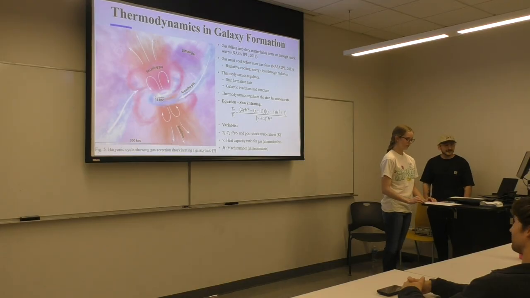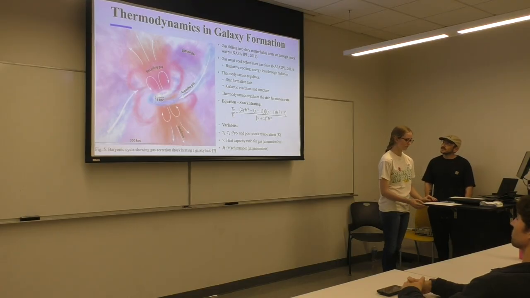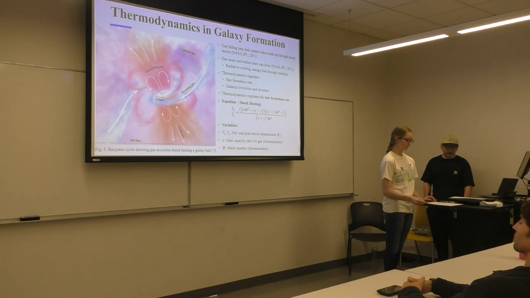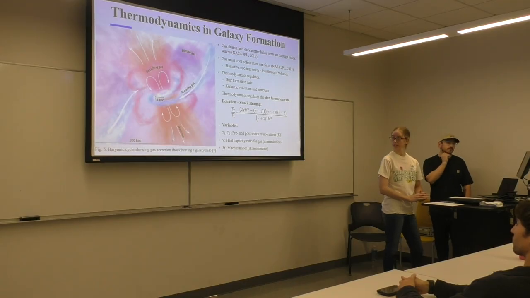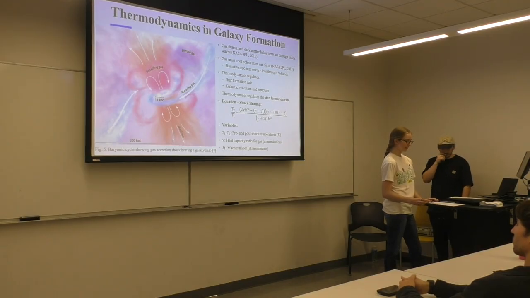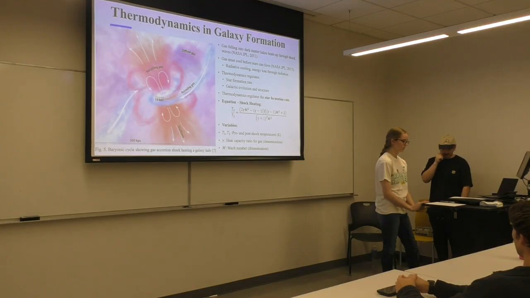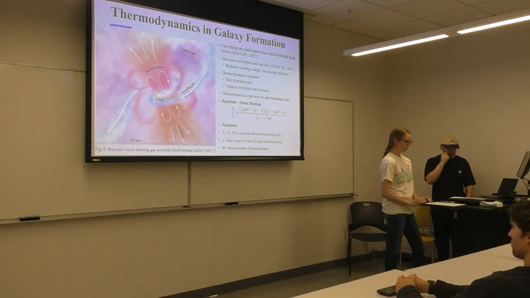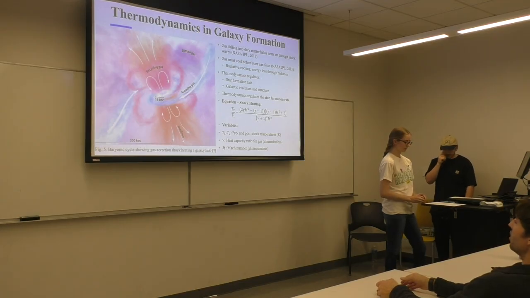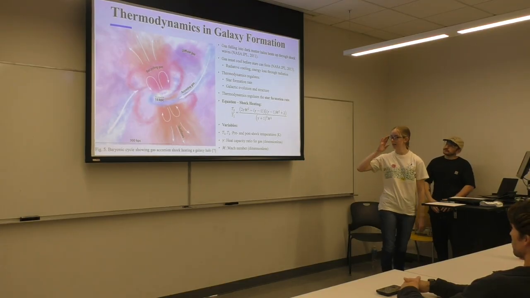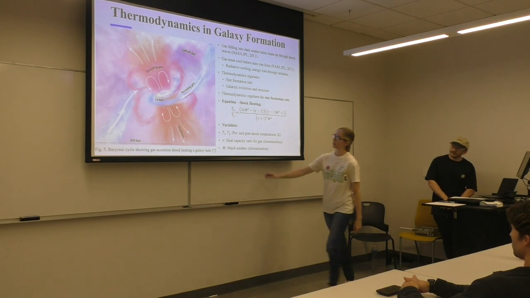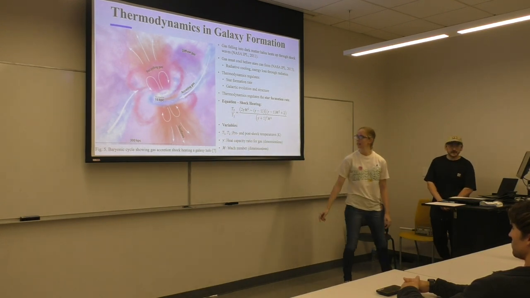Thermodynamics plays a major role on the large galactic scale too. According to NASA, gas falling into dark matter halos heats up through shock waves. This shock heating raises the temperature so much that the gas must cool before any new stars can form. NASA observations from 2013 also show that warm gas can shut down star formation entirely. The shock heating equations here describe how temperature jumps across a shock front. So galaxies regulate themselves through cycles of heating, cooling, and turbulence, all governed by thermodynamics. And just to explain the picture, that's the baryonic cycle showing gas, shock heating a galaxy halo.